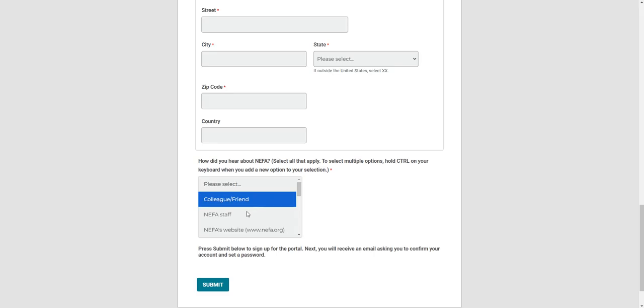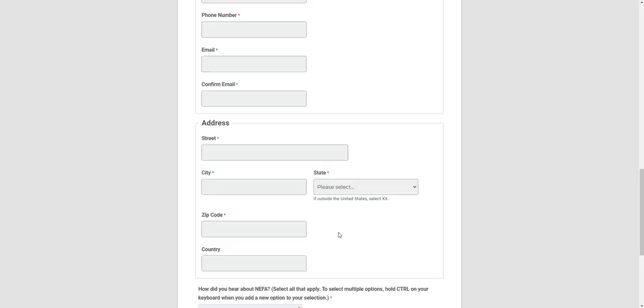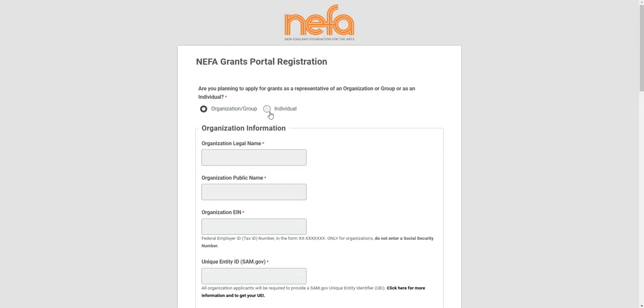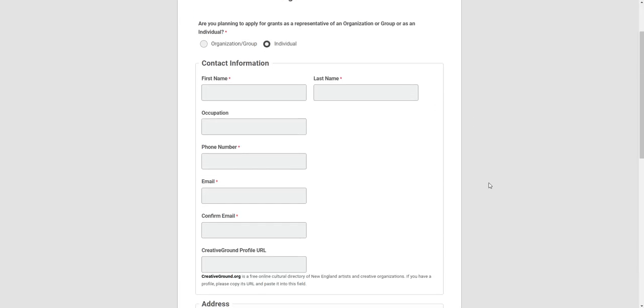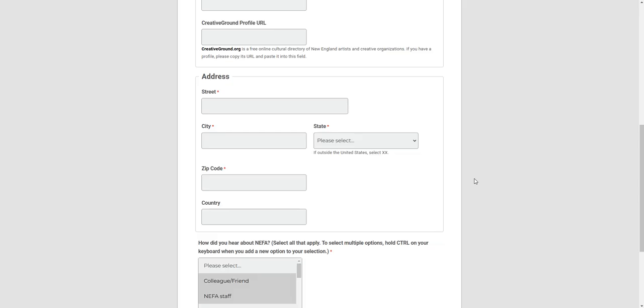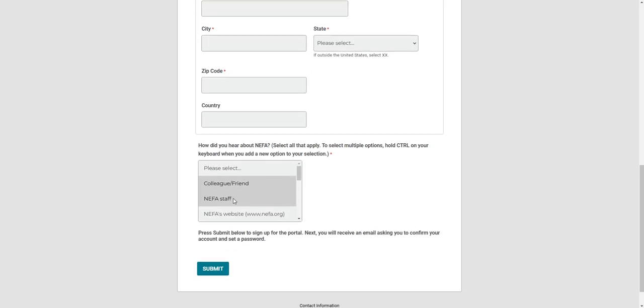Now we will review the information that is required if you register as an individual. At the time of account creation, individuals will be required to enter the following information: your contact information, your mailing address, and how did you hear about NEFA? Select all that apply. To select multiple options, hold Control on your keyboard when you add a new option to your selection. When you have completed the registration steps, press Submit.